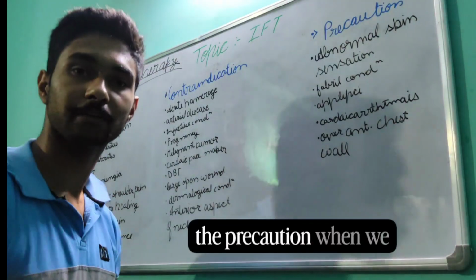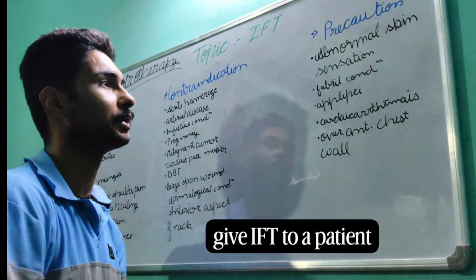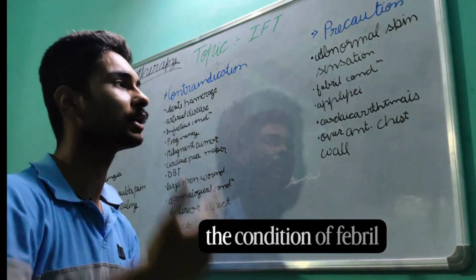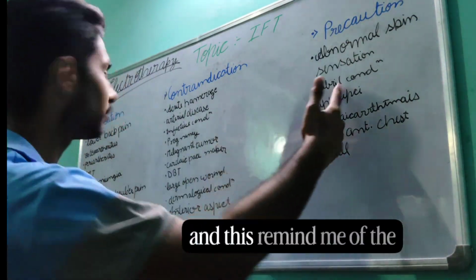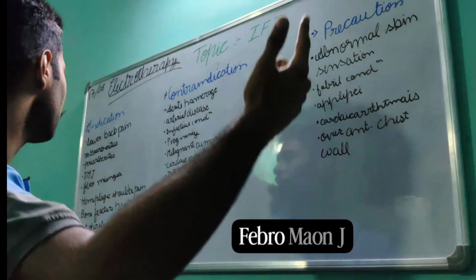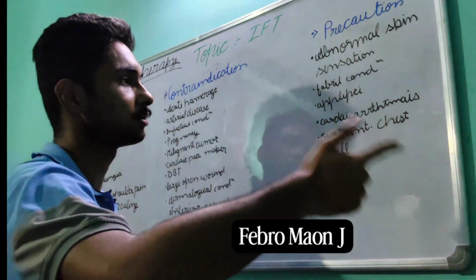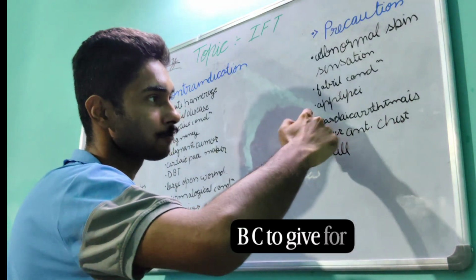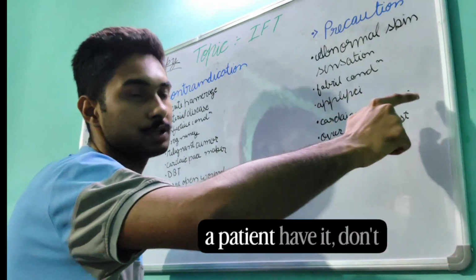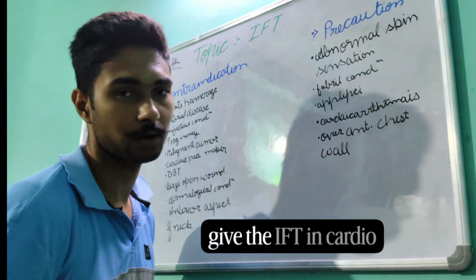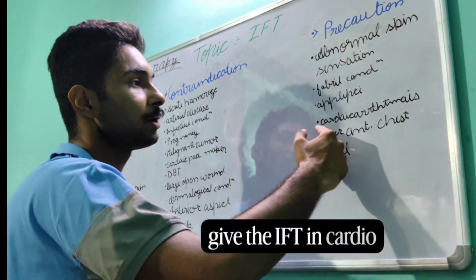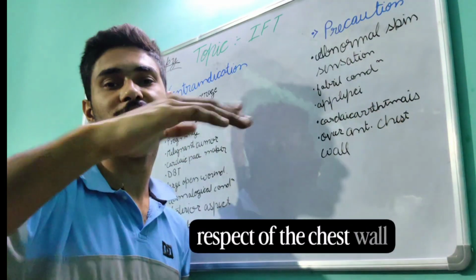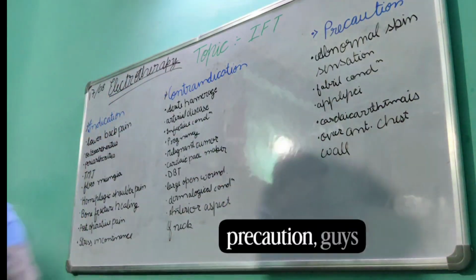Where we have to take precaution when we give IFT to a patient, we have to look at abnormal skin sensitivity, and we look for the condition of febrile. And in the case of alopecia, please be careful of alopecia. If a patient has it, don't give the IFT. Also over the anterior aspect of the chest wall. So these are the precautions, guys.